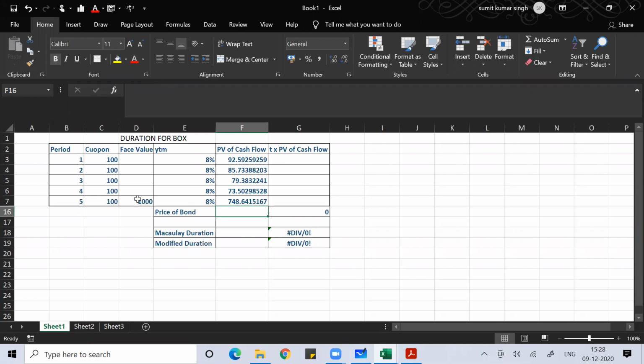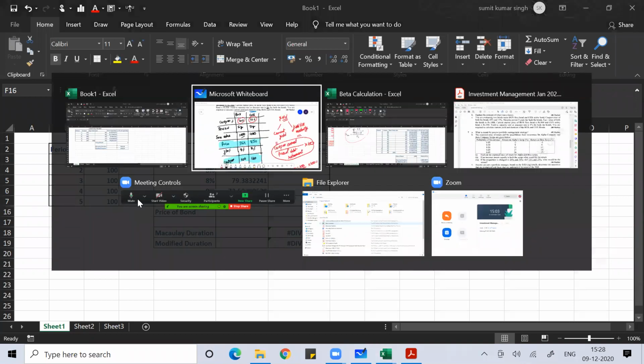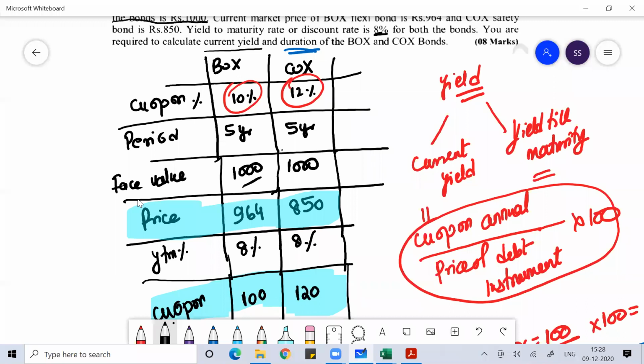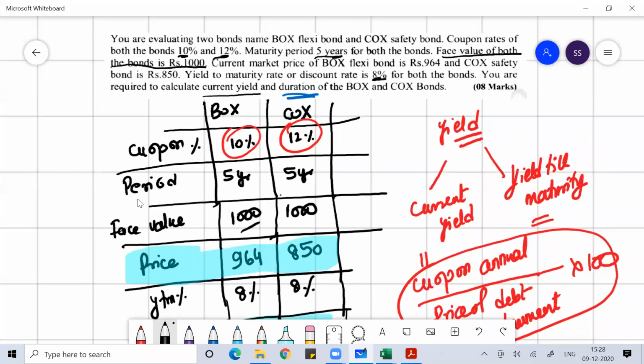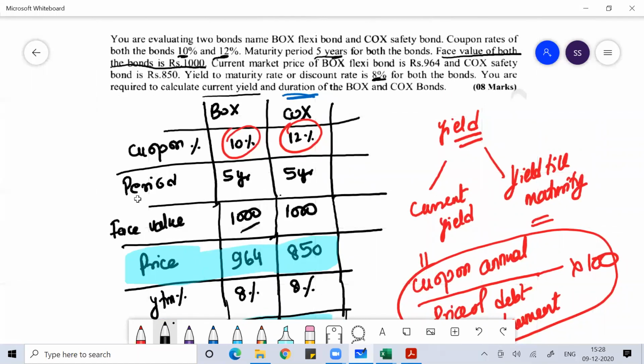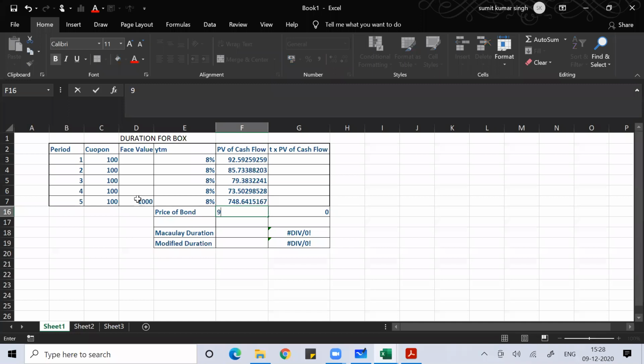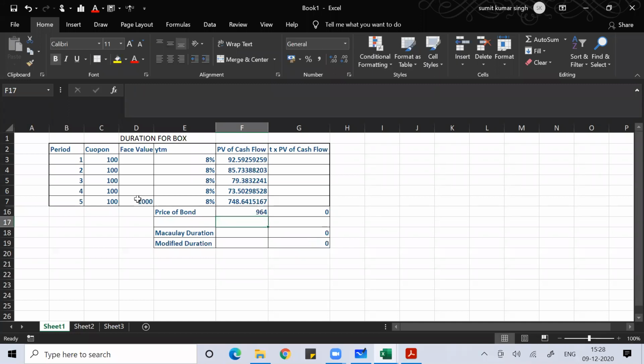Logically, this should be the price, but we cannot use it because this is the theoretical price, but in reality, it may be trading at a different value. It is given in the problem. The price of the instrument is given as 964. So in the market, it is trading for 964.